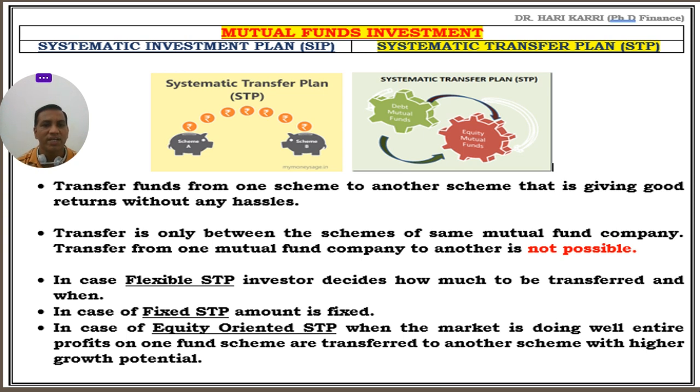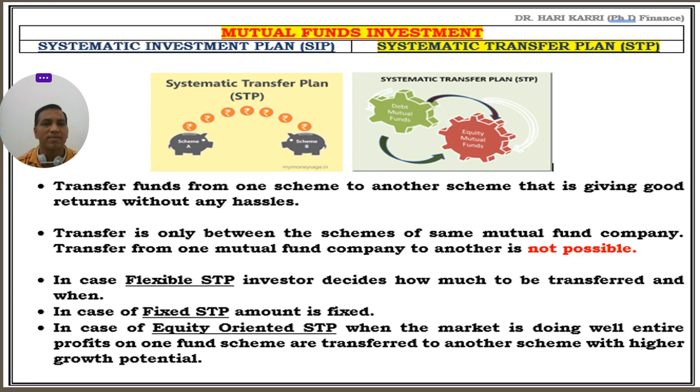The main benefit of a systematic transfer plan is that whatever amount you invested in this systematic transfer plan in mutual funds, you can transfer the funds from one scheme to another scheme. You can transfer your investment amount from one plan to another plan which is giving good returns.